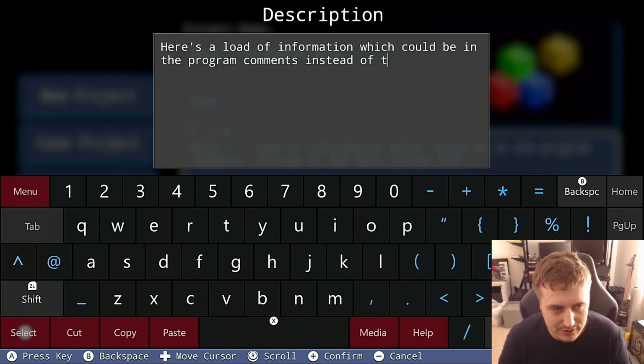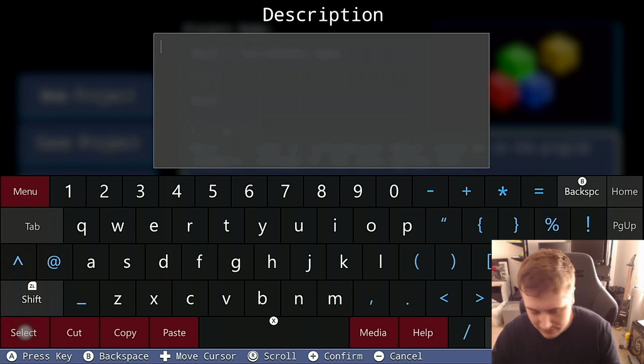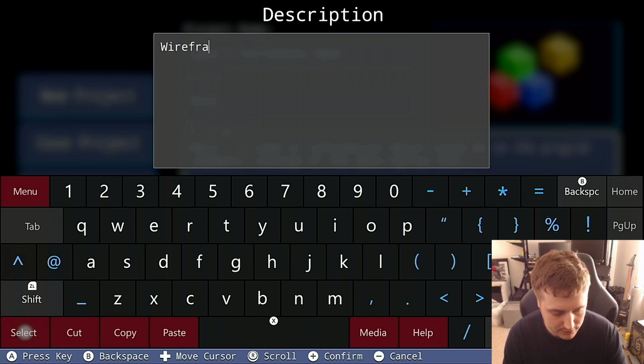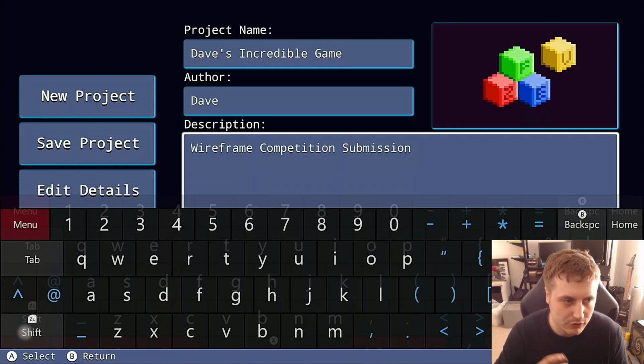Let's get rid of all this, and we can instead write wireframe competition submission and then save the project. And it's taken me a little while to delete here, but let's just keep going. I should have made this a bit shorter maybe. Here we go. So now that's emptied, we can type in our wireframe competition submission. Excellent. And then press the plus button to confirm.